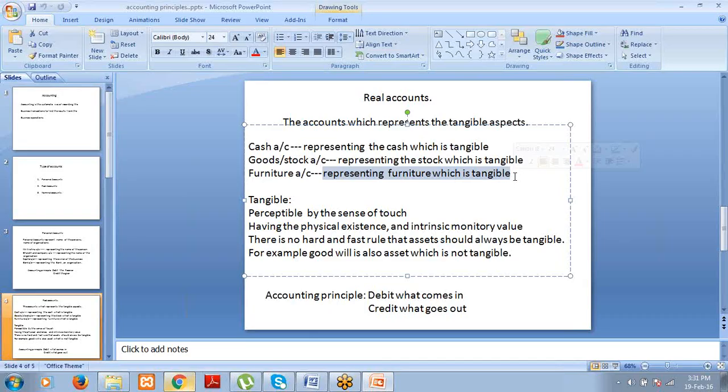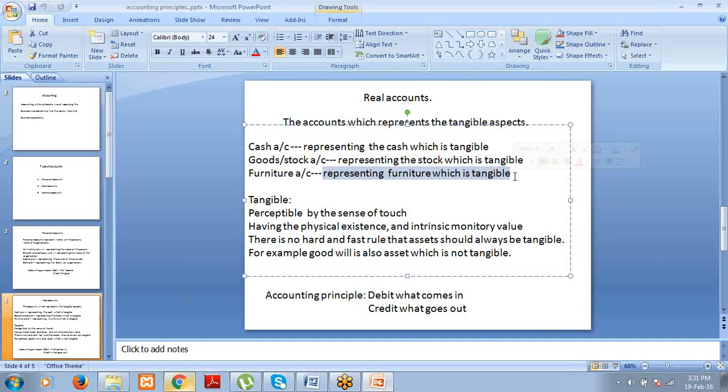And one more thing, it's not a rule that the real account should have physical existence, right? Just for the understanding purpose, I said it represents tangible assets. Sometimes they may also represent intangible assets. For example, take goodwill. You cannot touch the goodwill, but still it is an asset for the company.